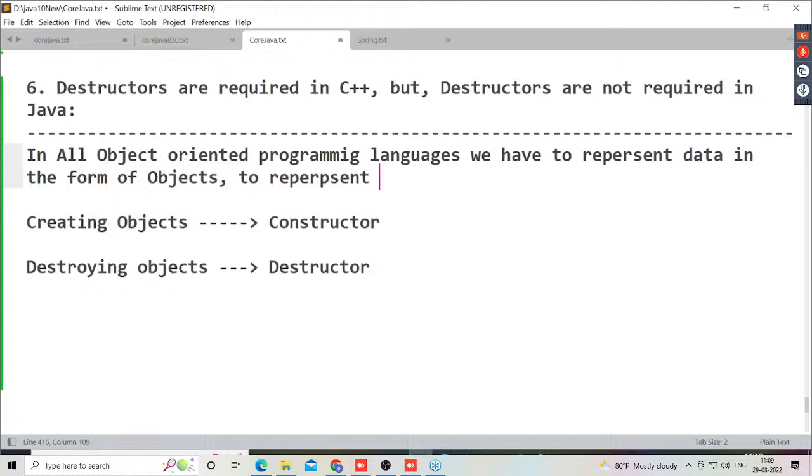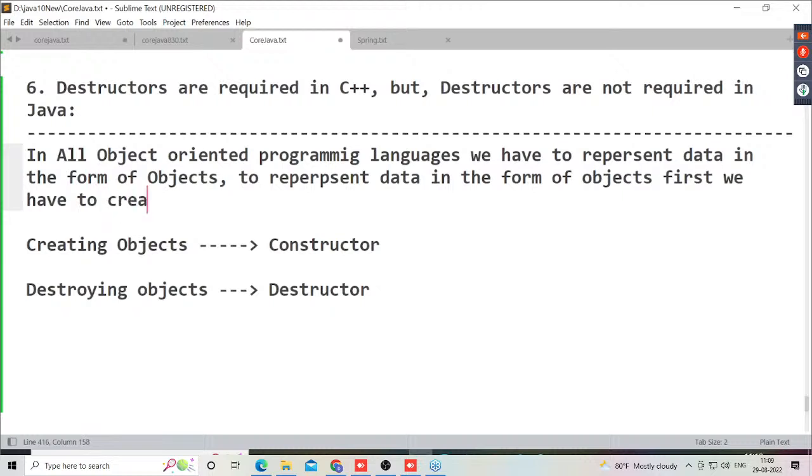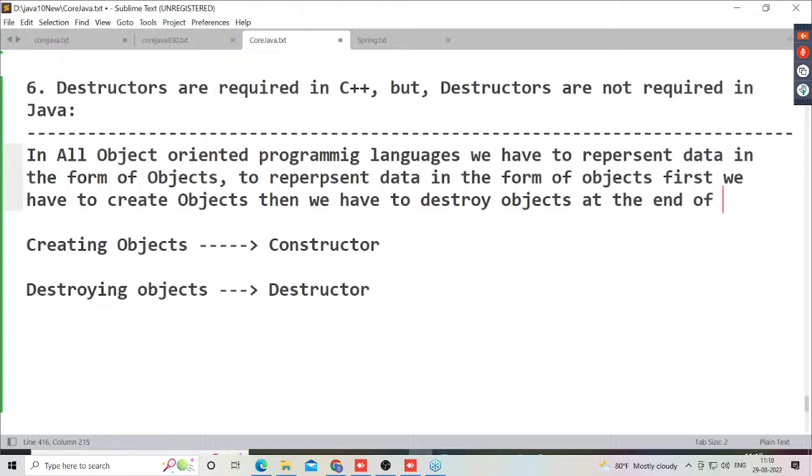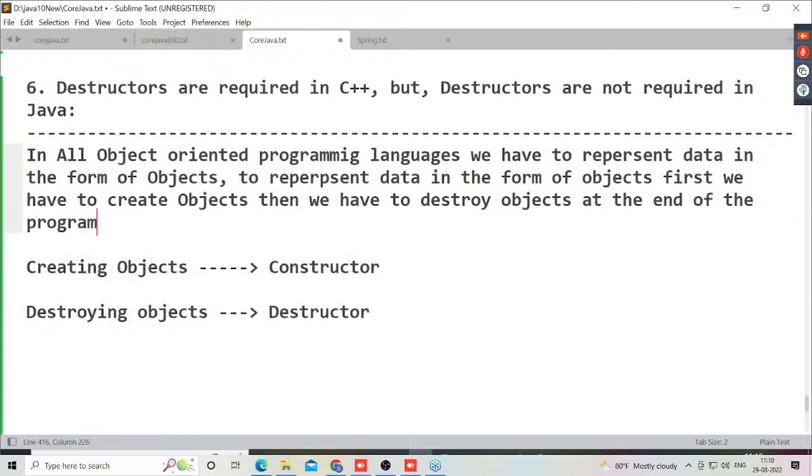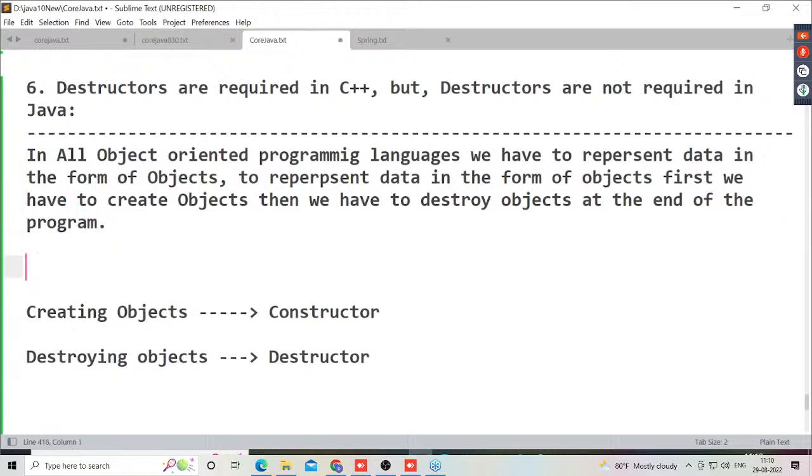To represent data in the form of objects, first we have to create objects, then we have to destroy objects at the end of the program execution.